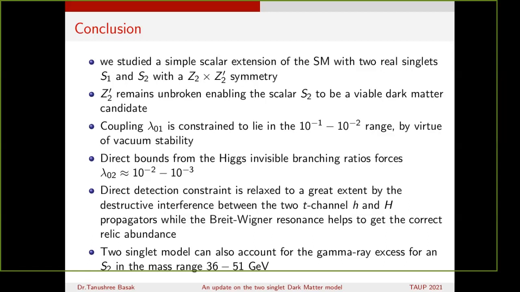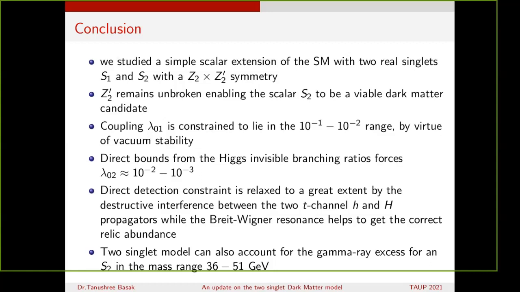We have shown that the coupling lambda 01 is constrained to lie within the range of 10 to the minus 1 to 10 to the minus 2, and that is by virtue of vacuum stability. Now the direct bound from the Higgs invisible decays imposes the constraint on lambda 02 being of the order of 10 to the minus 2 to 10 to the minus 3.